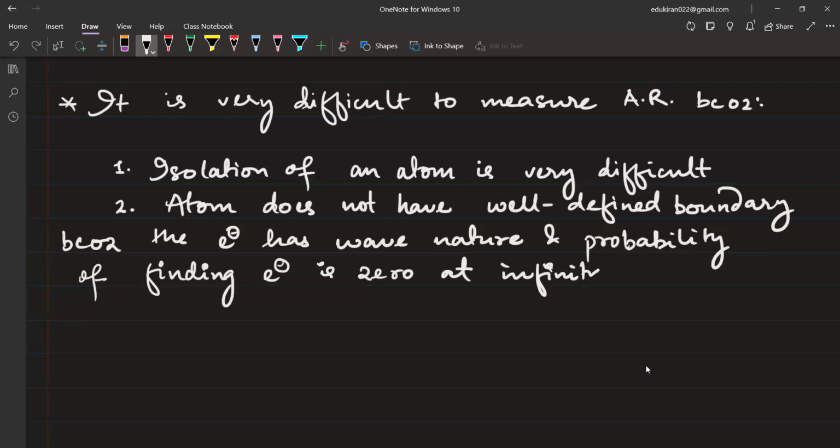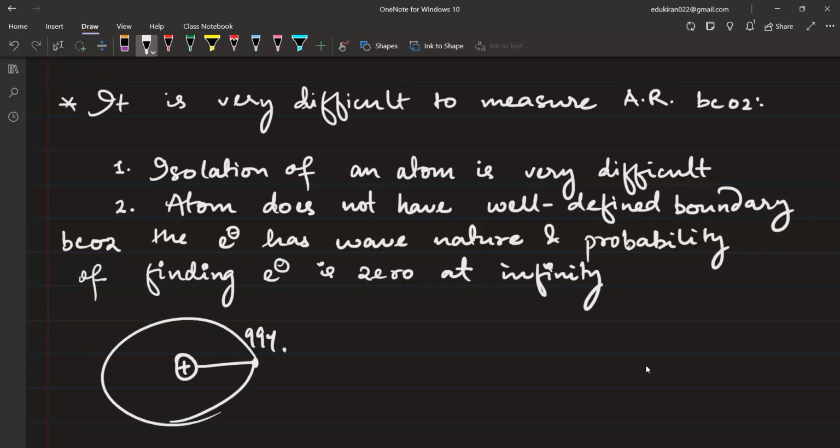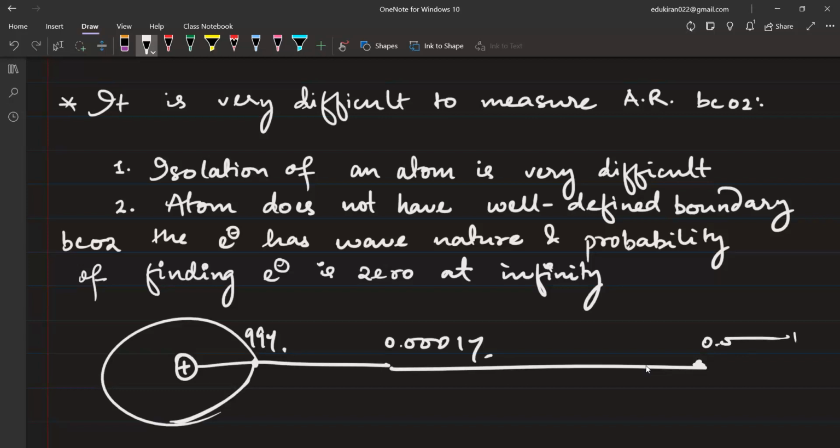Please understand. I have a nucleus here, then we have the atom. There is a 99% probability that you will find the electron under this particular radius. But even if I go here, there is a 0.000001% chance that you can find the electron here. If I go further, there is also a 0.0001% chance. So what should I take as the outermost electron? How should I define a boundary for an atom if there is a 0.001% chance of finding the electron?